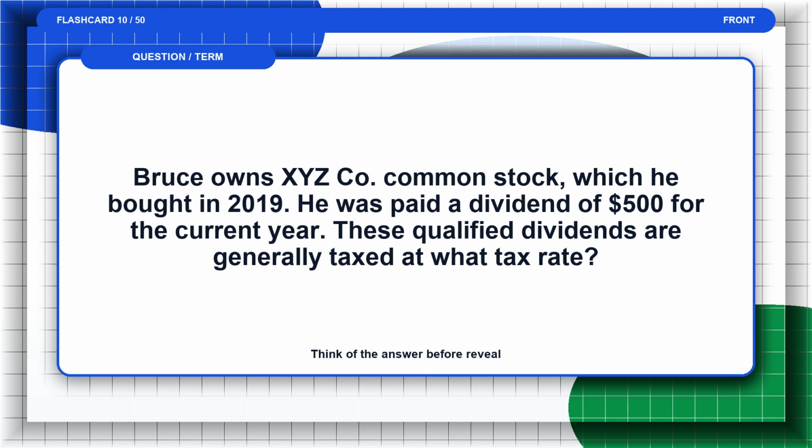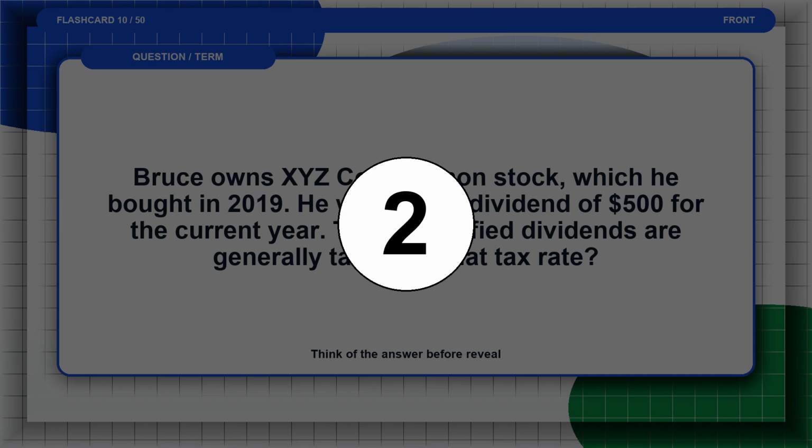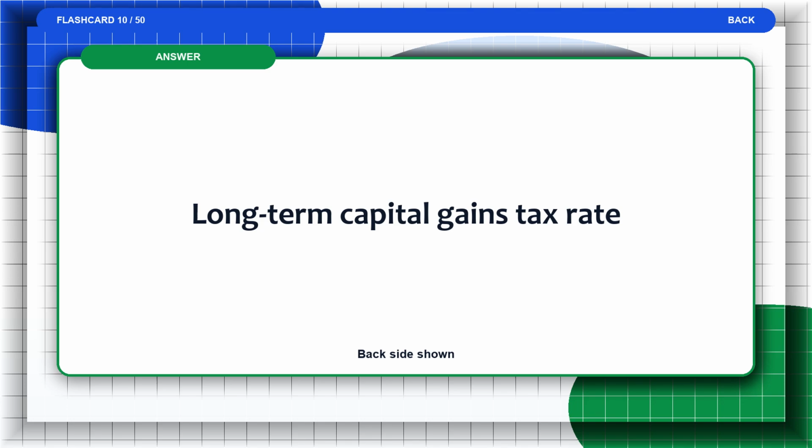Flashcard 10. Bruce owns XYZ Co. common stock, which he bought in 2019. He was paid a dividend of $500 for the current year. These qualified dividends are generally taxed at what tax rate? Think of the answer before the reveal. The answer is, long-term capital gains tax rate.